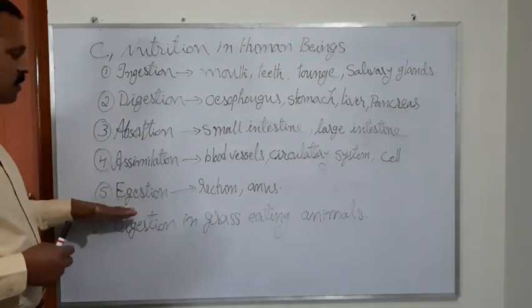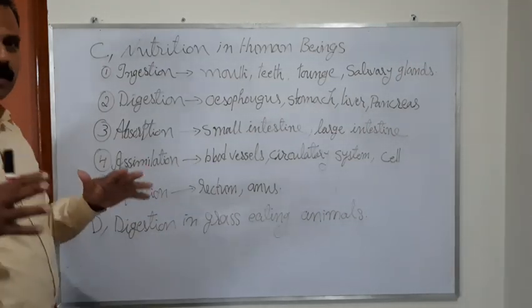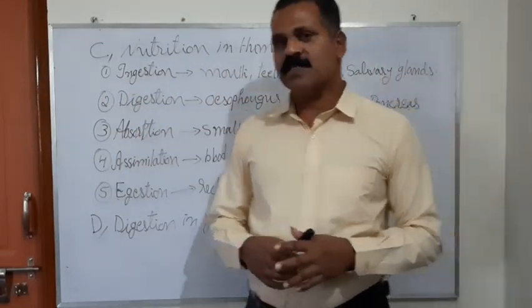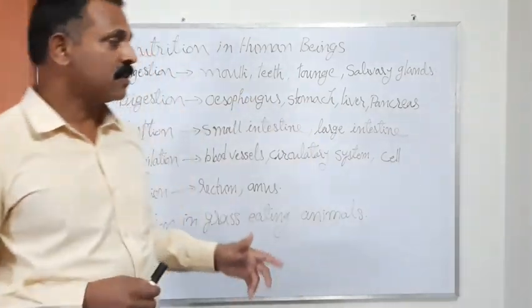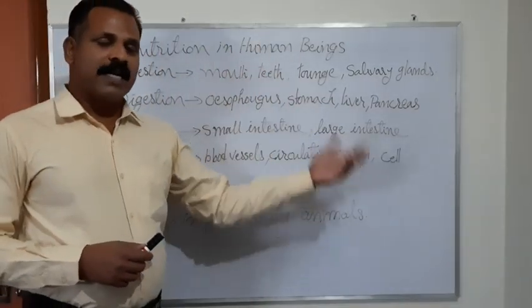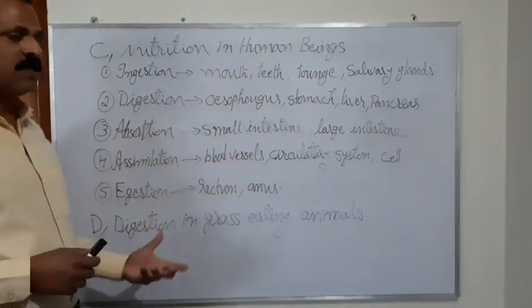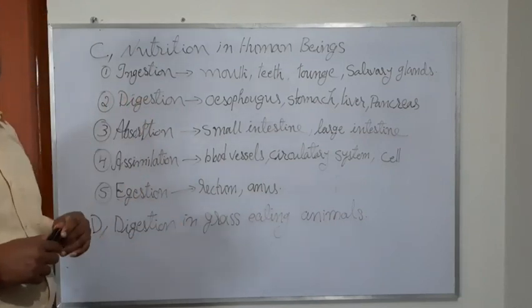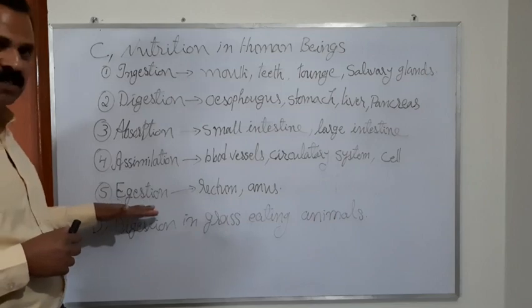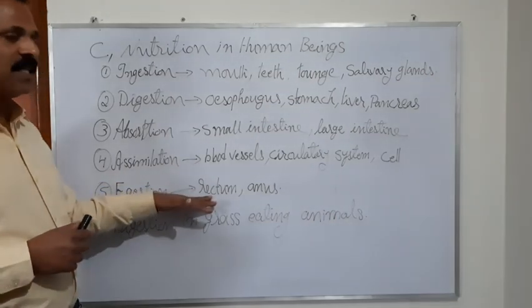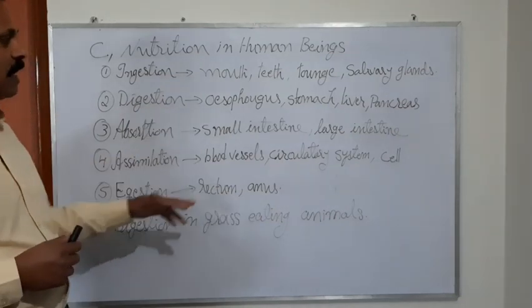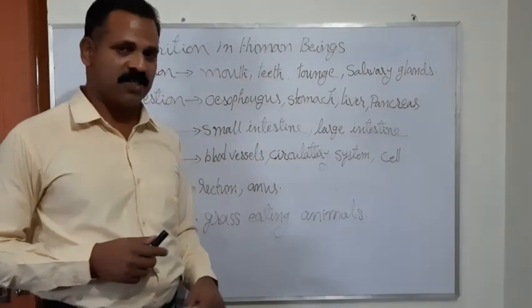And the last stage of the nutrition procedure is egestion. Egestion is a procedure where undigested or waste materials of the food are removed from the body. It is done with the help of the rectum and anus, which are connected to the end of the large intestine.